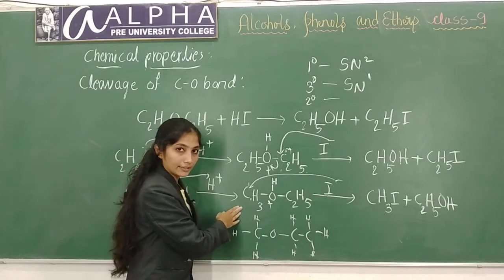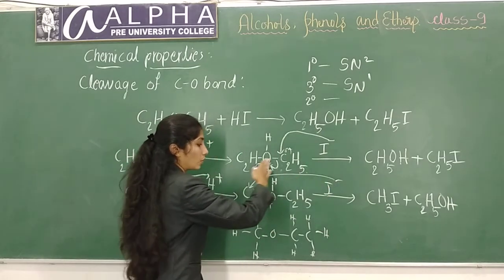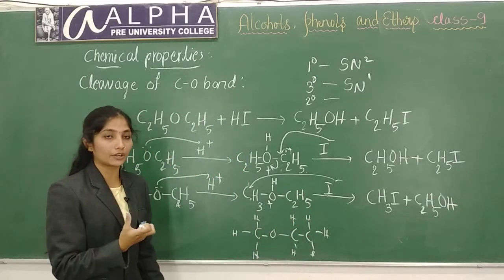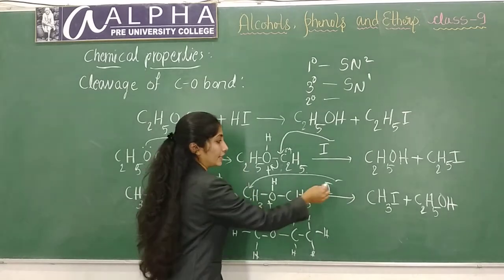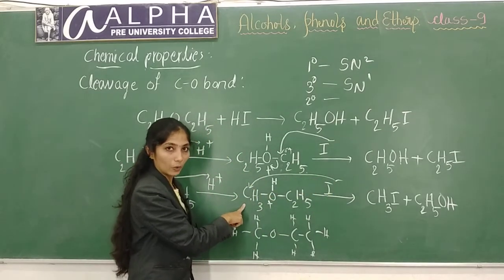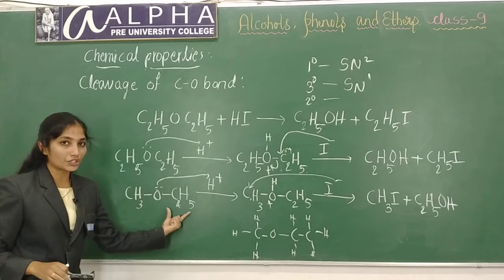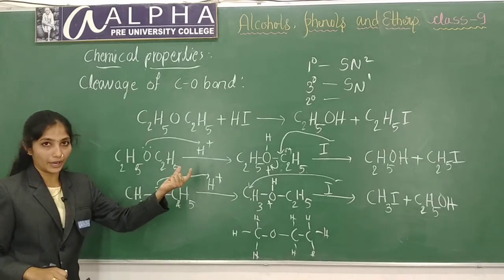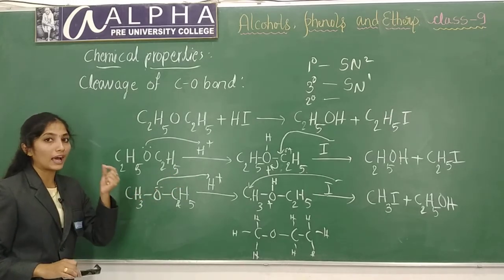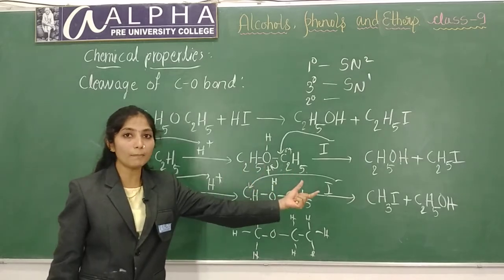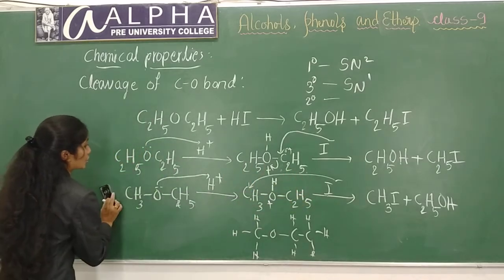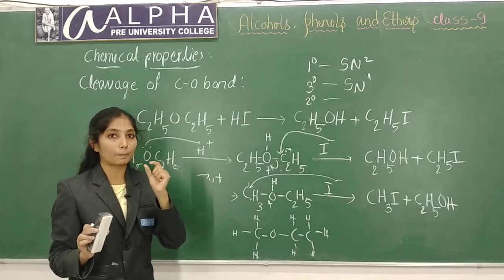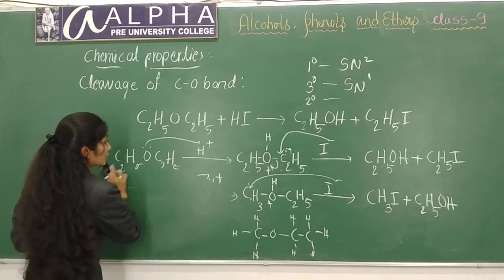Here CH3 is the less hindered side, so this iodine will attack from this side. This C2H5 is the bulkier group. The ethyl group is the bulkier group. So because of steric hindrance, it will attack on this side. So in the case of an unsymmetrical ether, the lower alkyl group will form the alkyl halide and the higher alkyl group will form the alcohol. This is about primary alkyl groups. If primary alkyl groups are present on both sides of oxygen, then this will be the product.